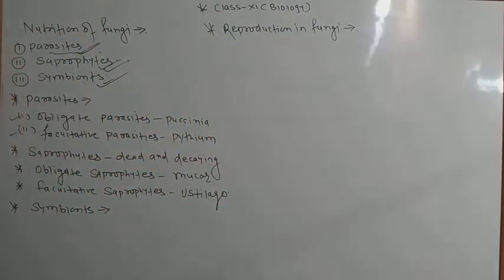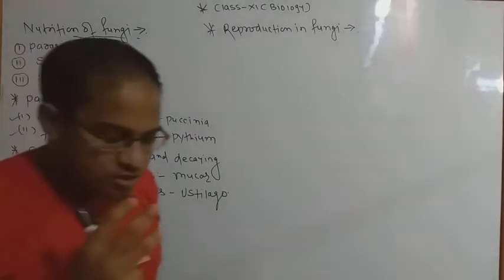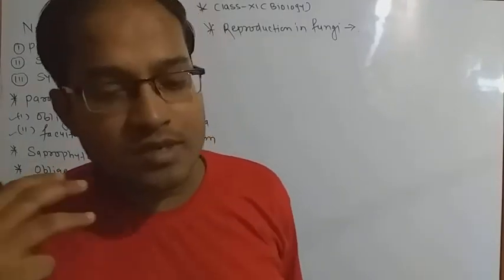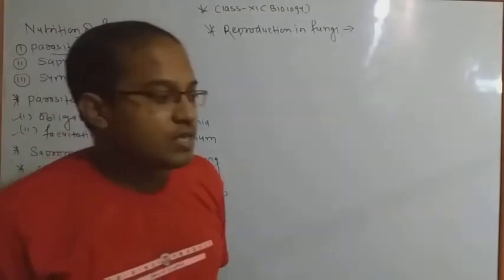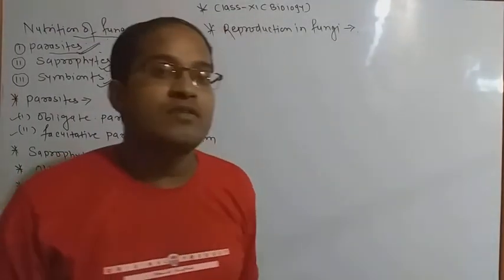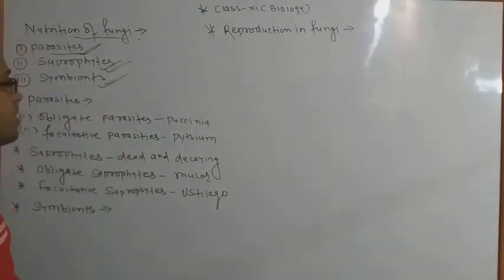So first one is that the nutrition of fungi takes place by parasites. Okay, what is the meaning of parasites? Parasite means several types of organisms which are totally dependent for taking their food material from the living cells, tissues, or many more things. They are called parasitic organisms.